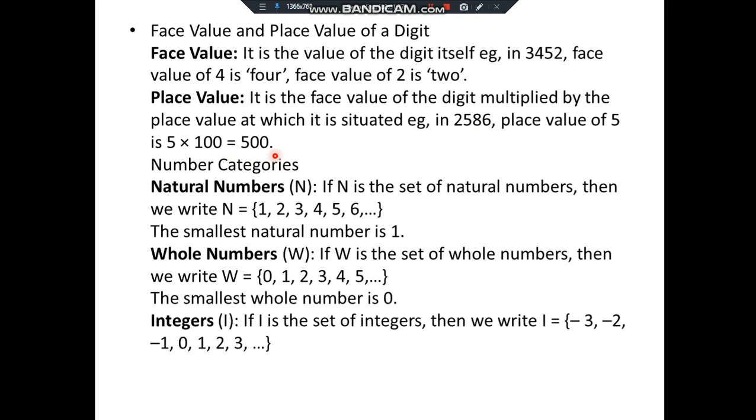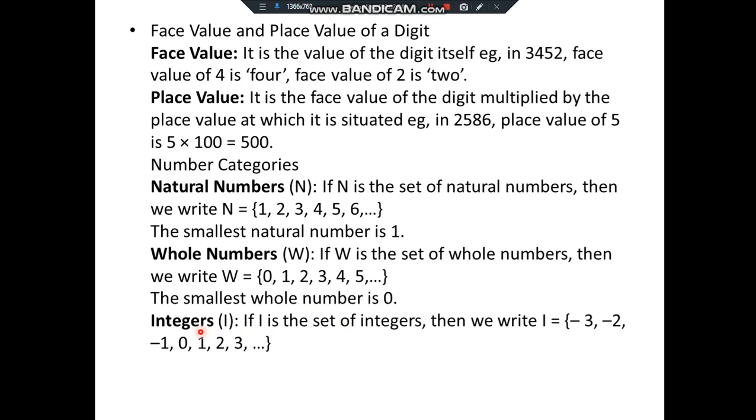Now we'll see what are the types of numbers we have, okay? First, we'll see natural numbers. Natural numbers start from 1 and go on, and the smallest natural number is 1. Remember this. Whole numbers start from 0: 0, 1, 2, 3, 4, 5, 6, 7, 8, 9, etc. So that is whole numbers, and the smallest whole number is 0.